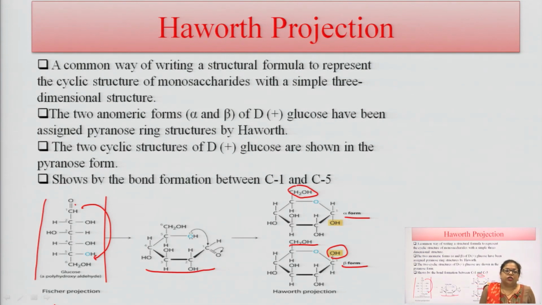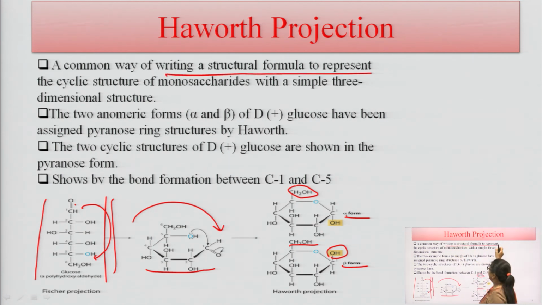What is the Haworth projection? Haworth projection is a very important topic in the structure of monosaccharides. Here, whenever the straight form of glucose is converted into the cyclic form, this cyclic form is converted into two different forms, alpha form and beta form. How can it occur? It is a structural formula to represent the cyclic structure of a monosaccharide as a simple 3-dimensional structure here. Here are 2 anomeric units, I already discussed this, alpha and beta of D glucose, which is assigned the pyranose ring structure by Haworth.